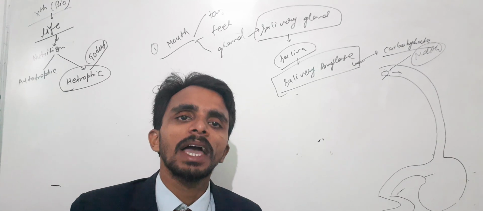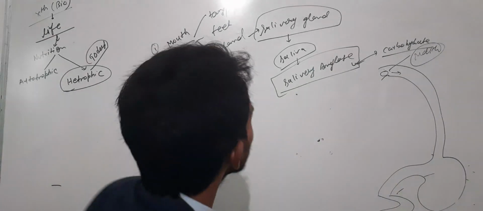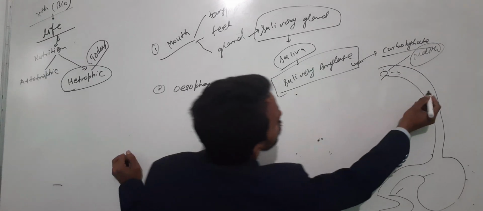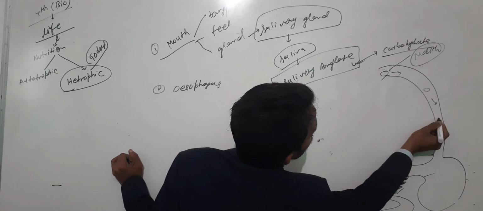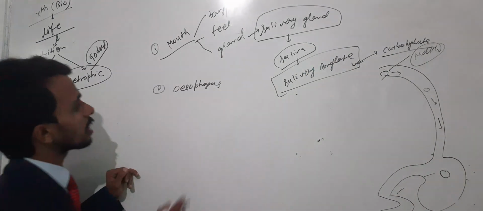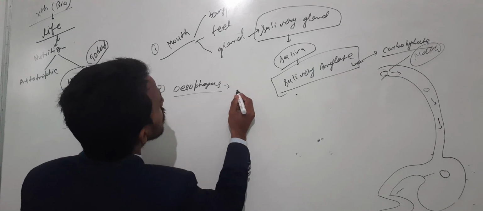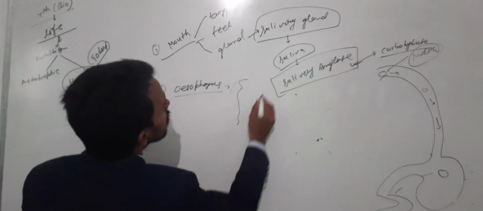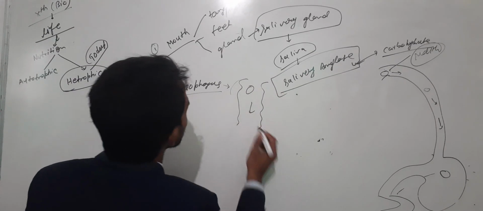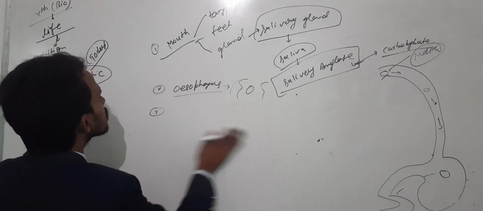What is called peristalsis movement? By using peristalsis movement, food moves downwards towards the stomach, and now food has entered the stomach. So the points to remember: the esophagus has a specific vibrating movement, that's why food moves downwards towards the stomach, and that movement is called peristalsis.